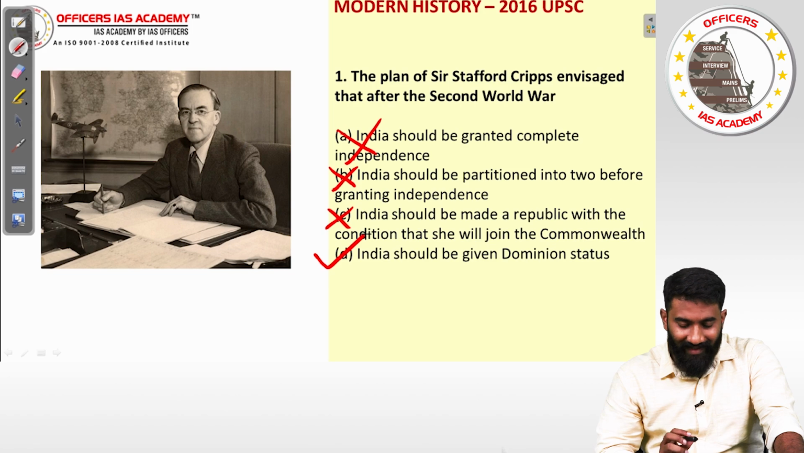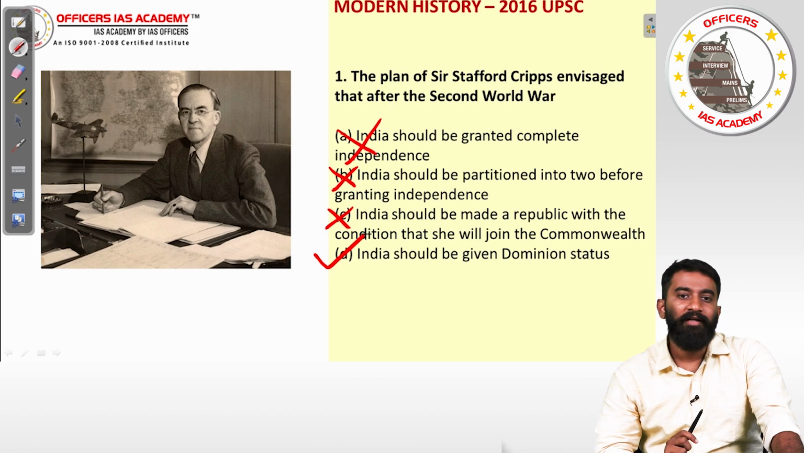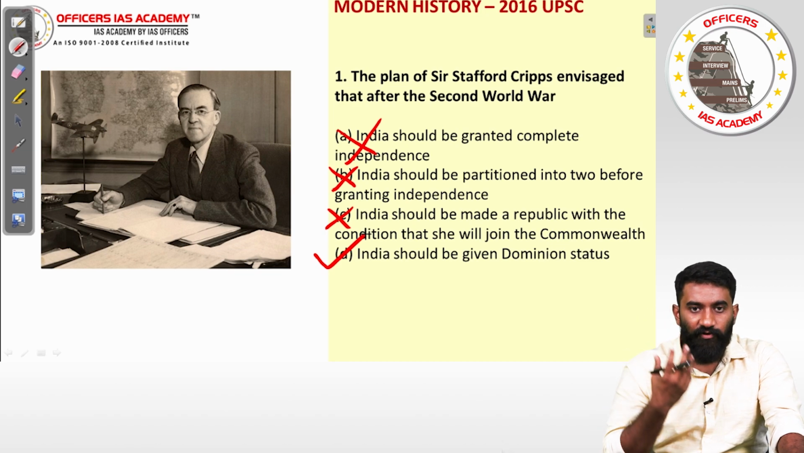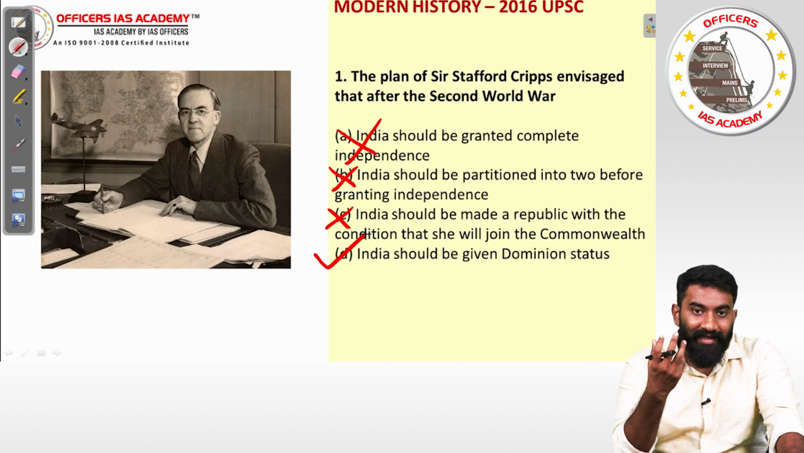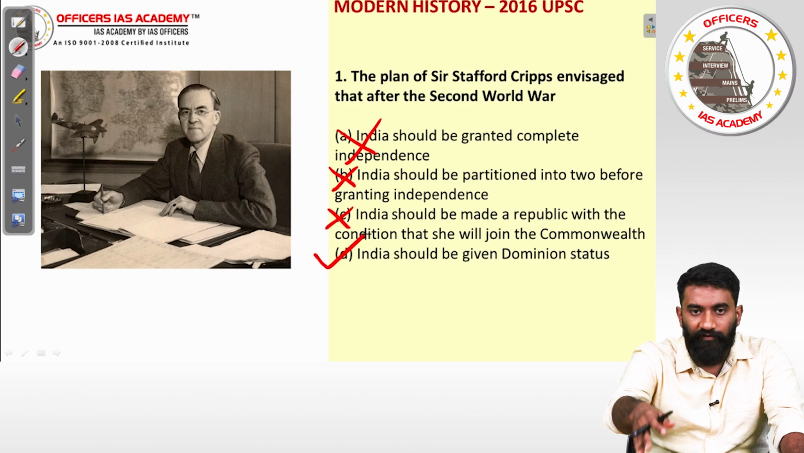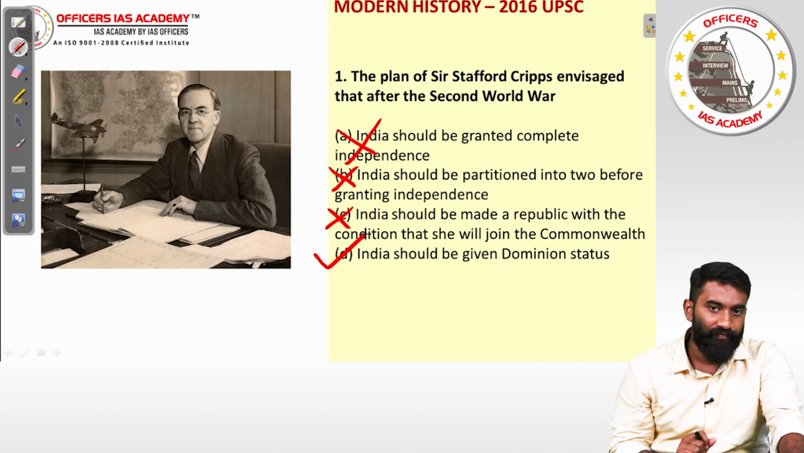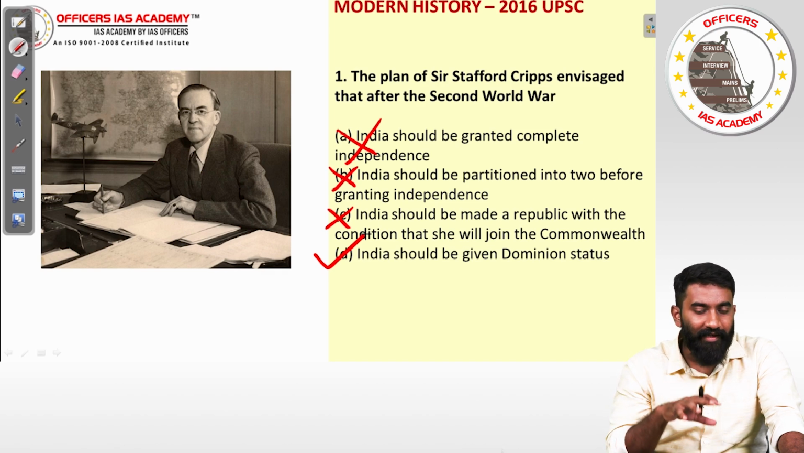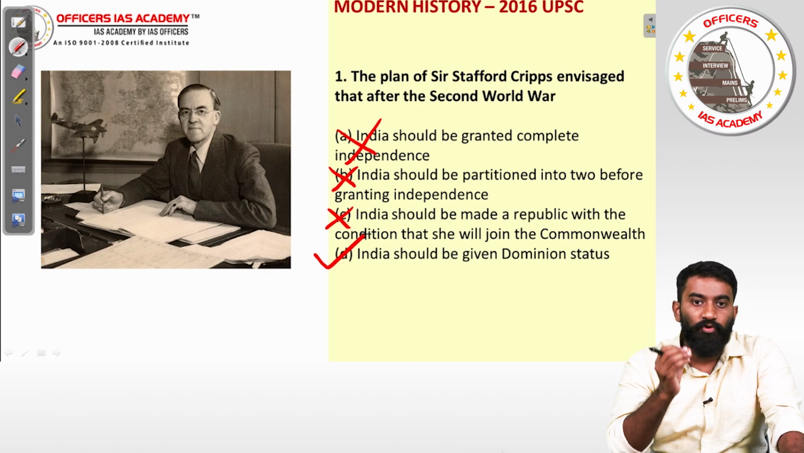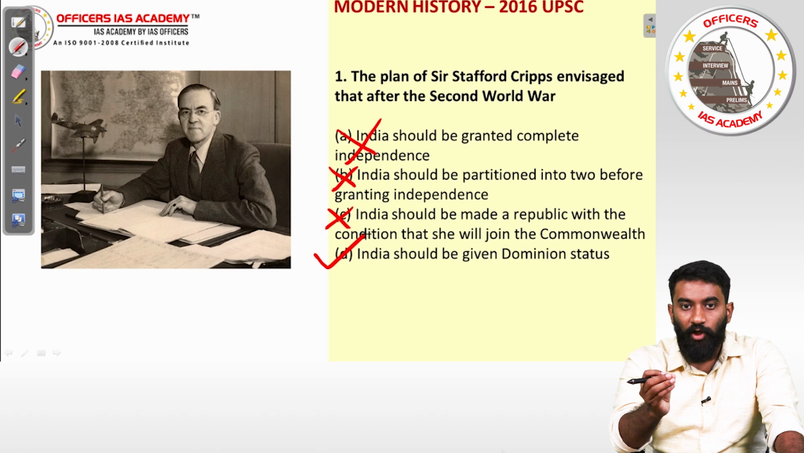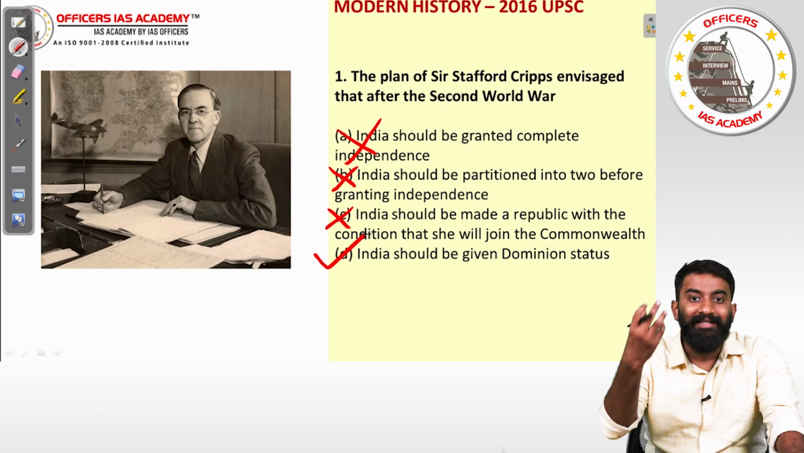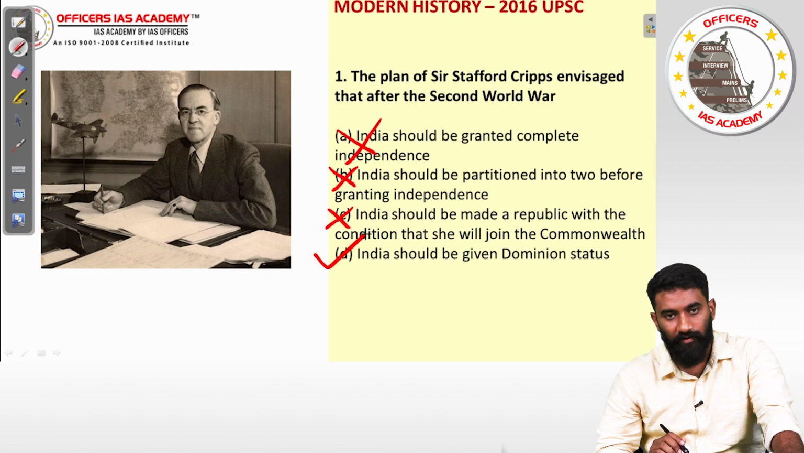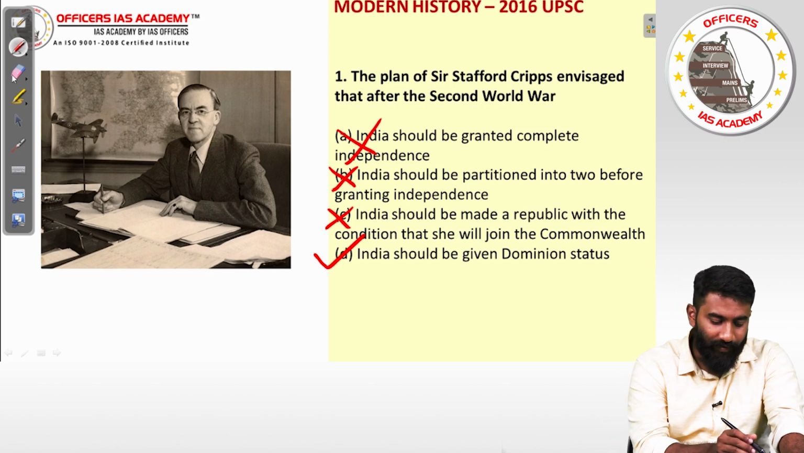For the first question, the answer is option D, because here they are saying that we will grant you dominion status if you support in war, and that dominion status will be granted after the end of the Second World War. And India can hold on to the dominion status, can be a part of the British Commonwealth, but if it wants to leave the dominion, that can also be discussed in the future. That's what they were saying in the Cripps mission, as it is called. So the first question, the answer is option D.